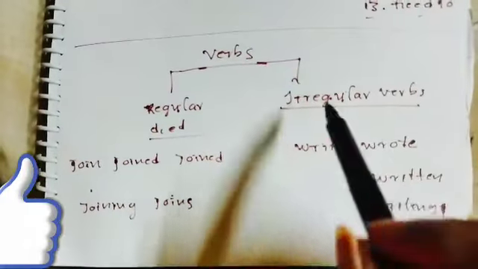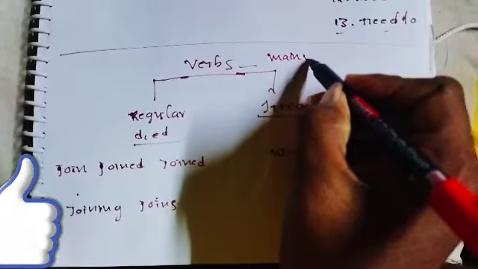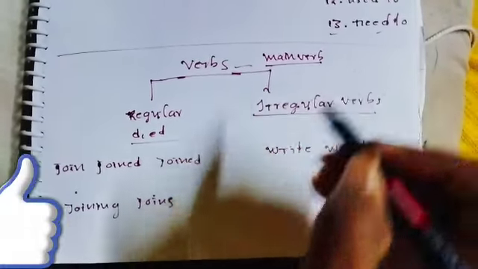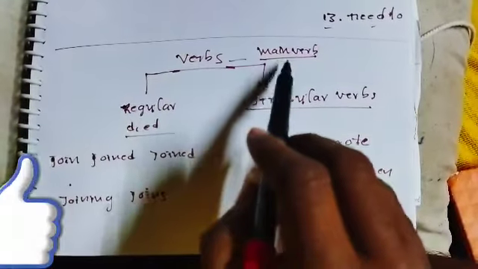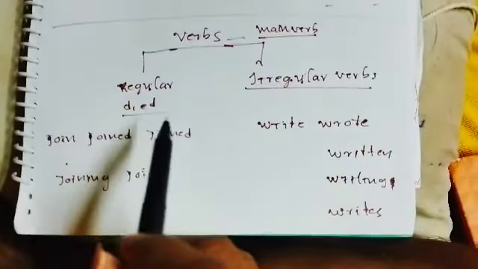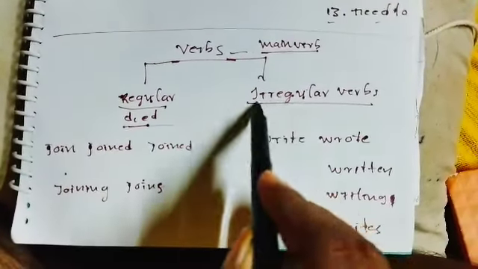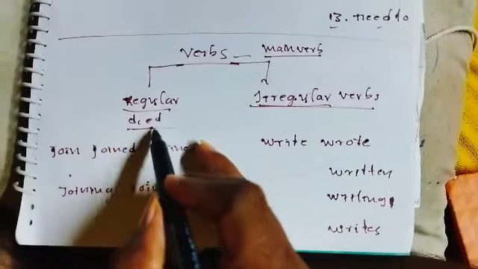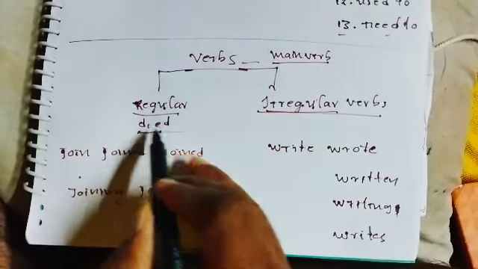In the same way, there is the main verb. A verb is a word that denotes an action. It is also of two types: regular verbs and irregular verbs. A regular verb ends with d or ed.